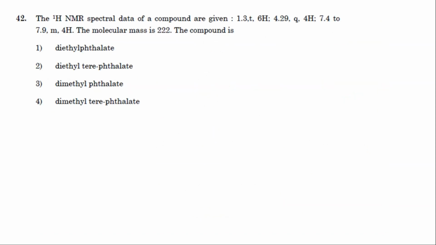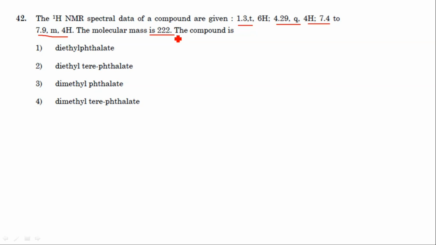NMR spectra of a compound are given. 1.3 triplet, 4.29 quartet, 4H 7.4 and another 7.9 4H. The molecular mass is 222. The compound is.